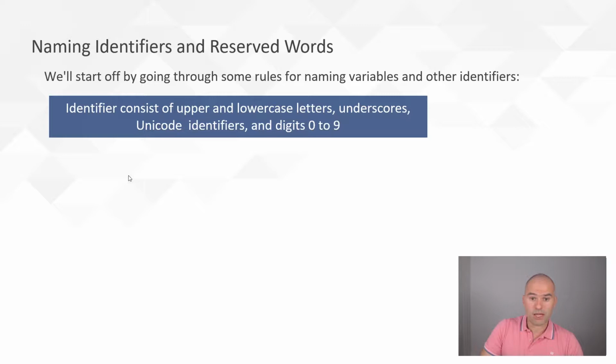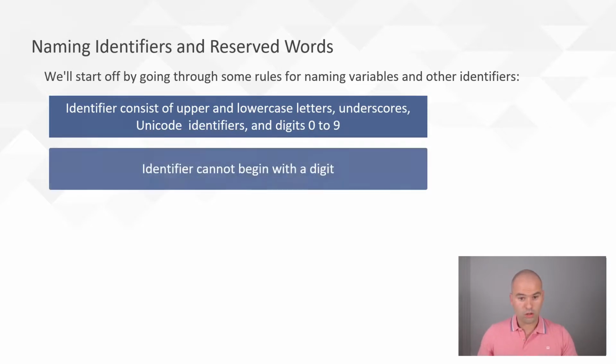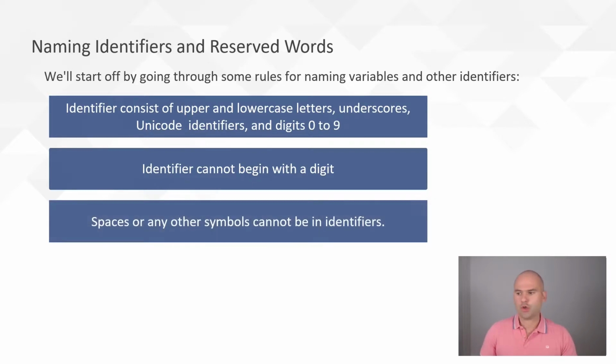Main thing, lowercase, uppercase letters. Unicode identifiers are valid and digits 0 to 9. But basically, between lowercase, uppercase letters, underscores and digits 0 to 9, you should be good. When it comes to digits, digits are fine, but don't do a digit at the beginning of a variable name. Bad idea. Your program is going to crash and not going to work. So spaces or symbols that are outside of this cannot be used in naming identifiers.